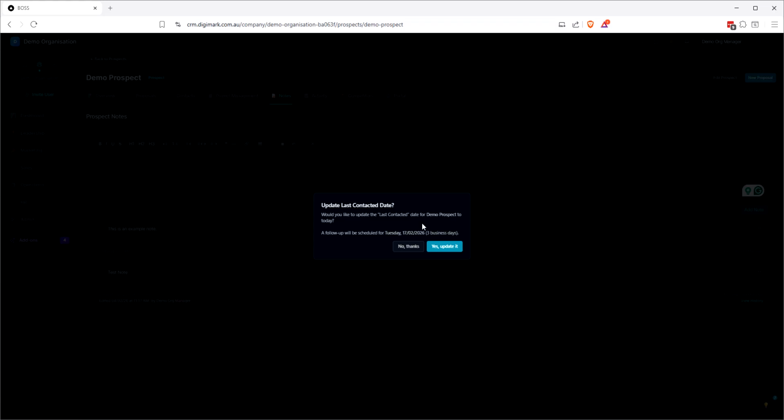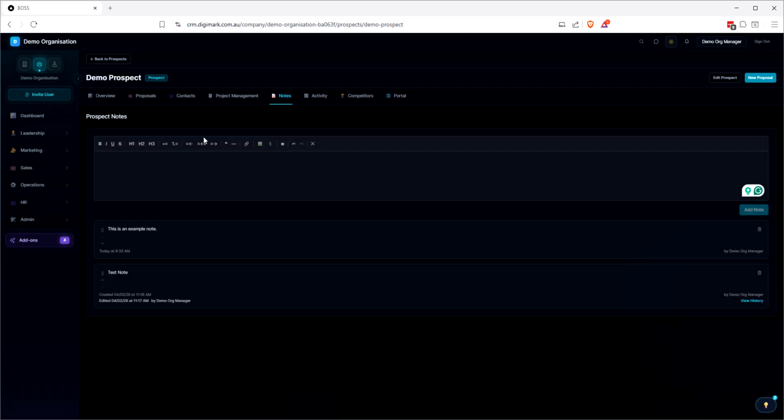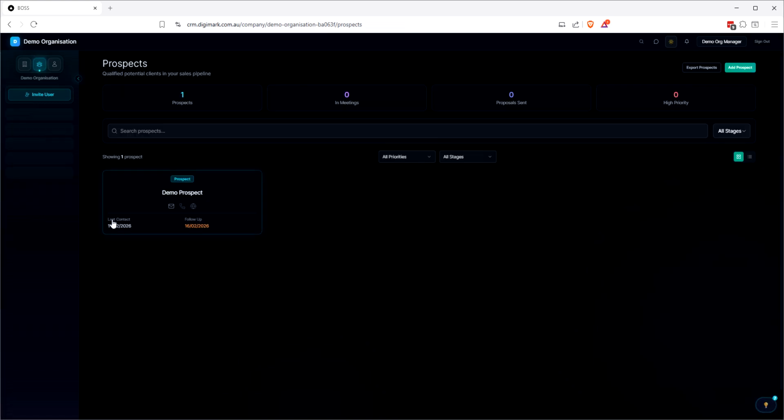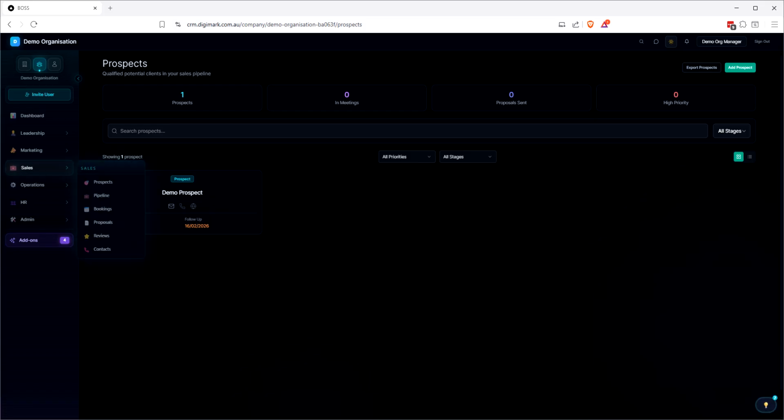So it asks you whether you want to update the last contacted. And then if you do, then a follow-up will be scheduled for 3 days later. So yes, update it, no. If we go in and update that, then when we go back into prospects, you can move these around too. Then we've got our last contact in here with a follow-up in here. We've got our pipeline.